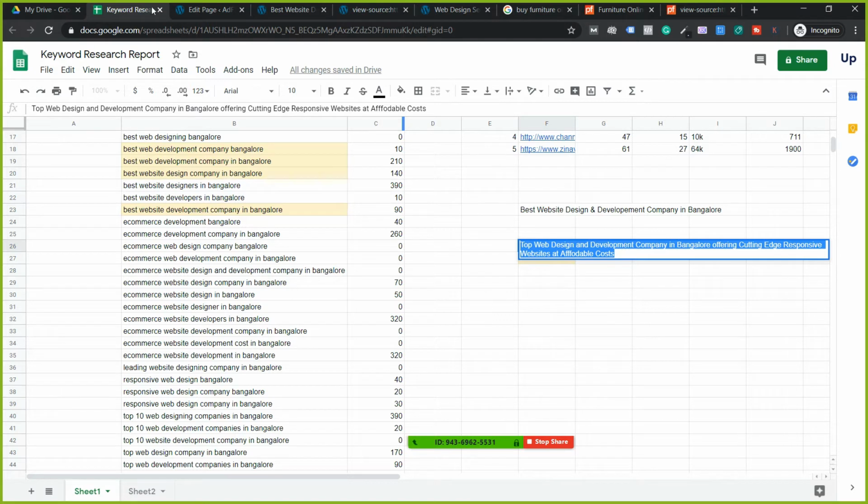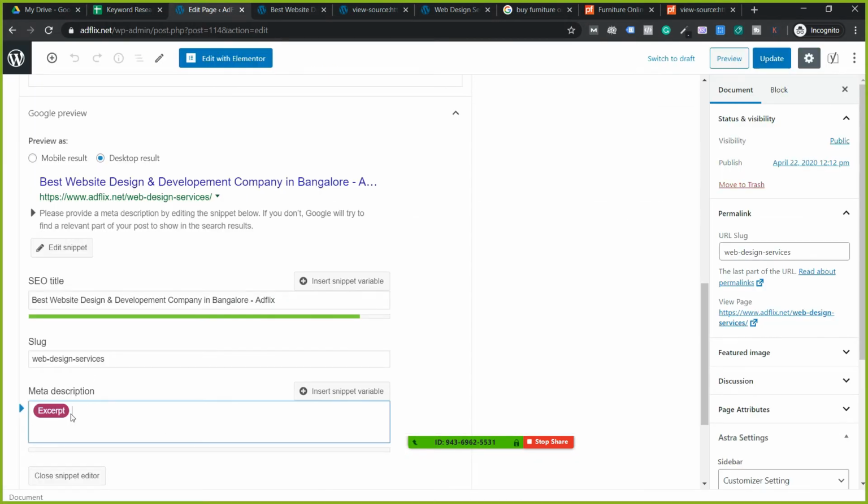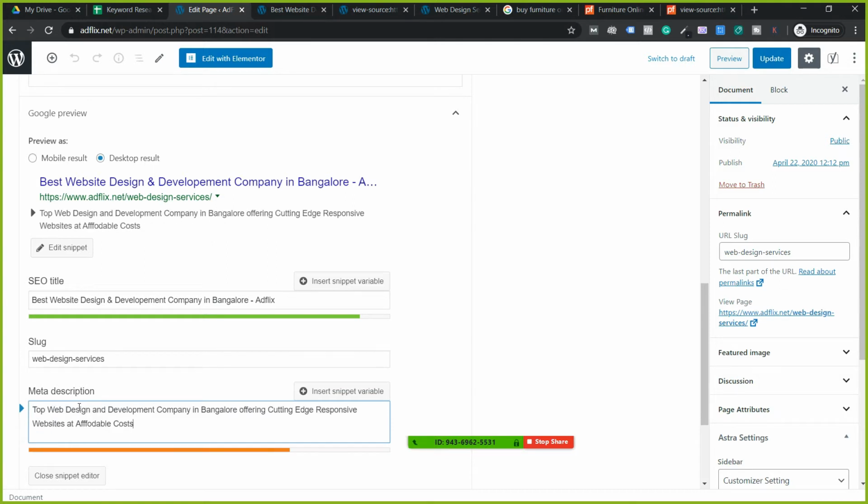Or else what I do is I'll open two tabs. In the left tab, I'll see my keyword list. In the right tab, now guys, again, you have to delete this except and paste it like this. Again, it's still under word. Can you see this orange? But make sure you use more words here. Okay, so I'm going to write some random words, but you got the point. So here, try to rewrite. Again, I'll try to spend time.